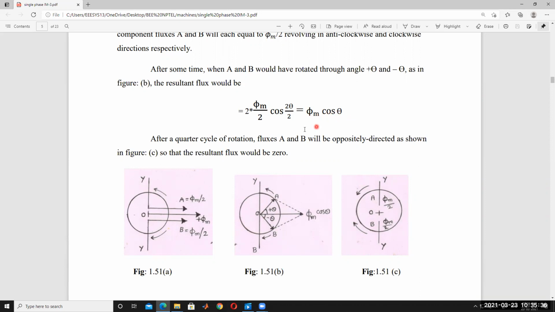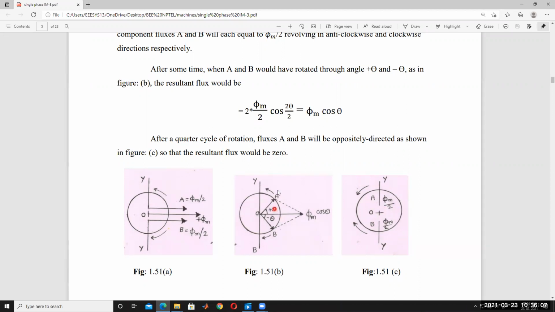Okay, after a quarter cycle of rotation, fluxes A and B will be oppositely directed, as shown in figure C. This one is in this direction and this one is in the opposite direction, so the resultant flux would be 0.